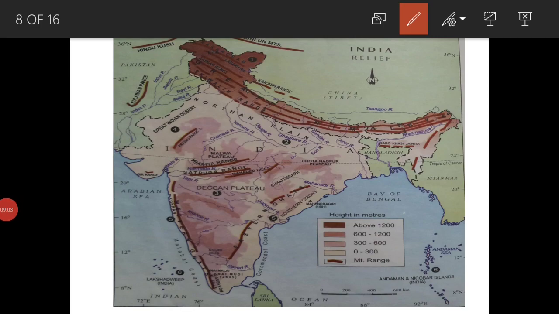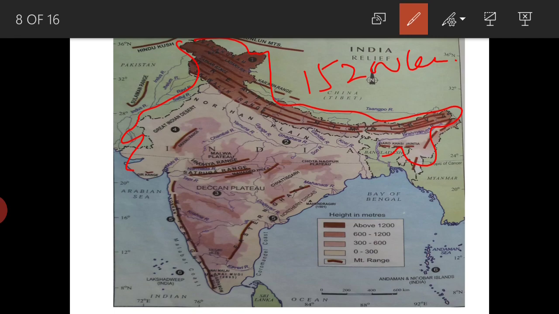India has a land boundary of about 15,200 kilometers, and the coastline is 7,516 kilometers.